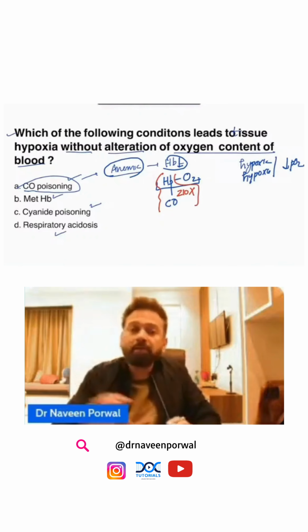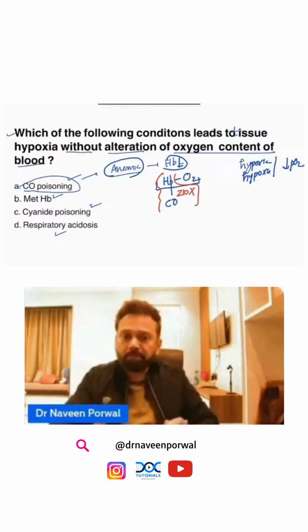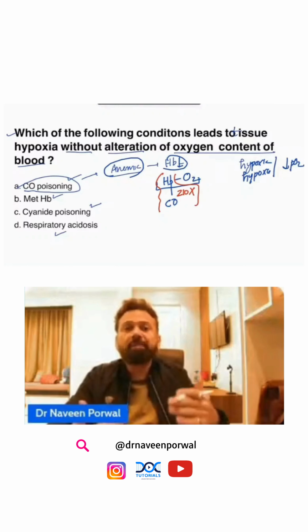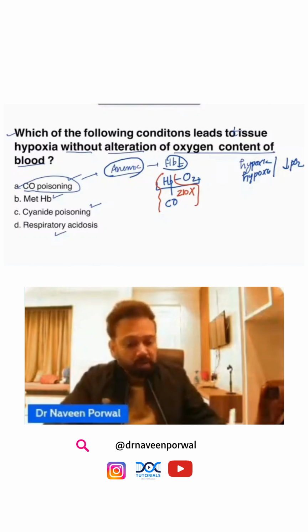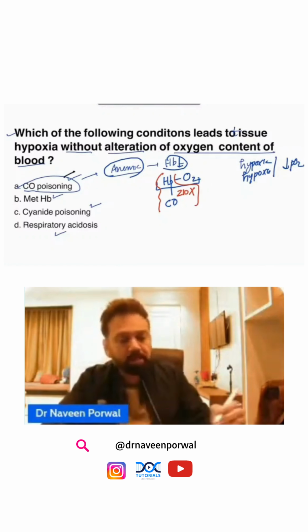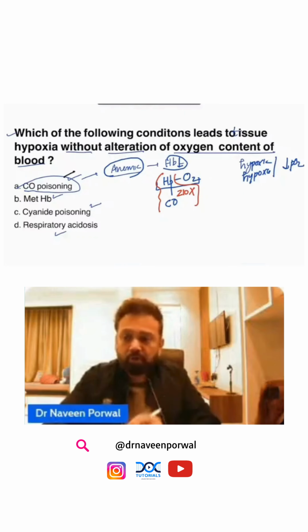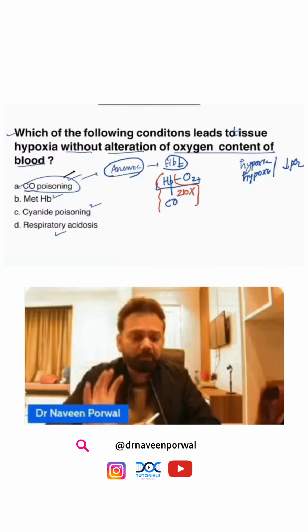Although we have enough hemoglobin, it is busy with carbon monoxide because of the affinity. So carbon monoxide poisoning is also called anemic hypoxia. If there is less hemoglobin or anemic hypoxia, automatically content will be reduced.